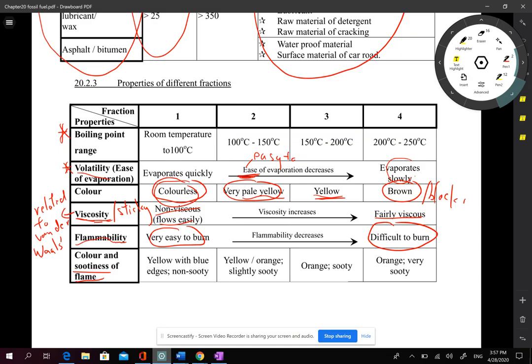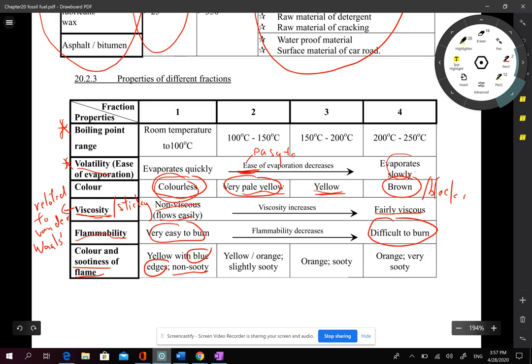Smaller hydrocarbons burn with a blue flame, sometimes still yellow. Usually there is no soot, meaning all carbon is burned into carbon dioxide. But larger molecules contain a lot of unburned carbon, so the flame will be yellow or orange, and it will be very sooty, with a lot of smoke.